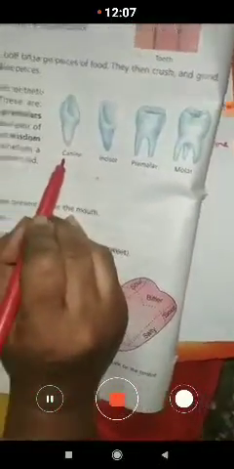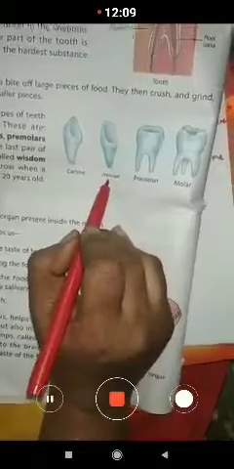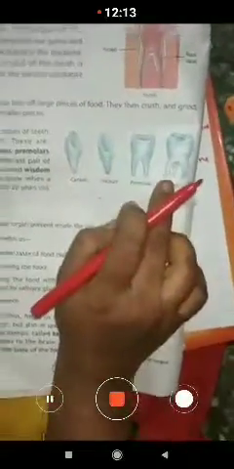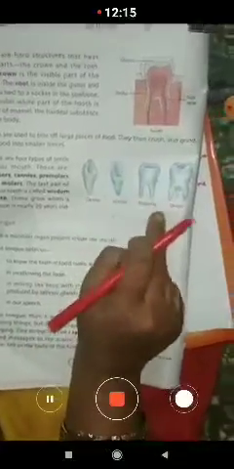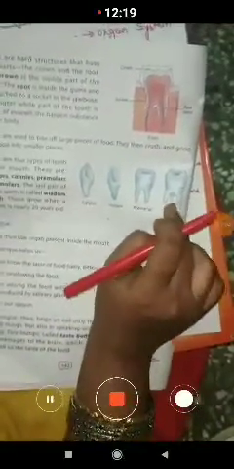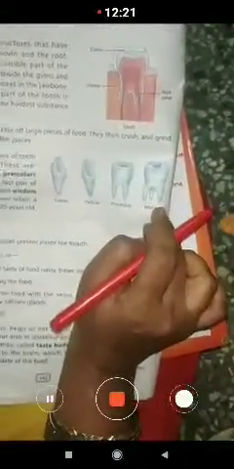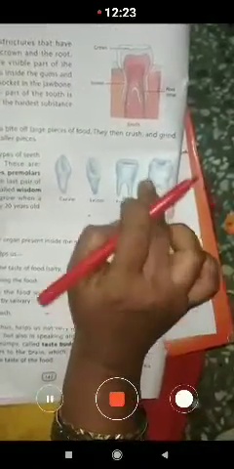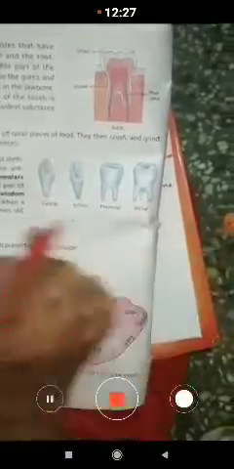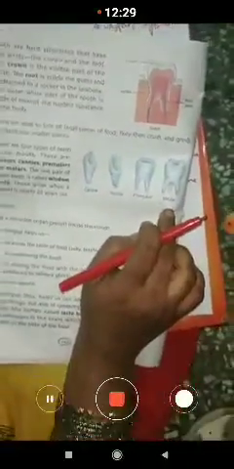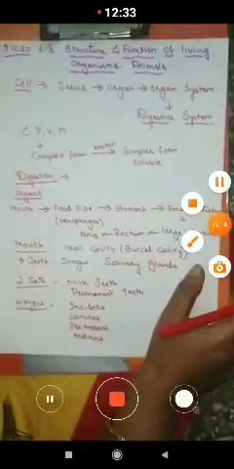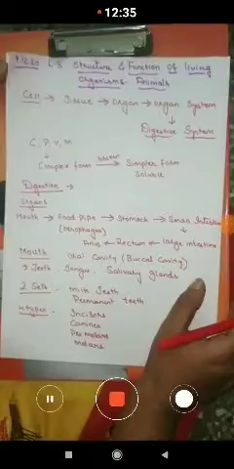Cut the food, tear the food, grind the food into fine paste. Okay, these are the four types of teeth, children. And here the last pair of teeth is the wisdom teeth. Yes, this grows when the person is nearly 20 years old. Okay, so till here you have learnt in the last class. So now we'll move on to the next topic, today's topic, that is the tongue.